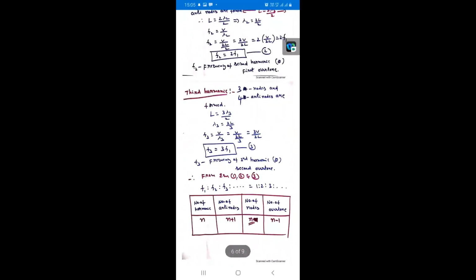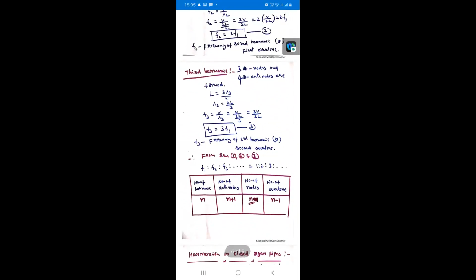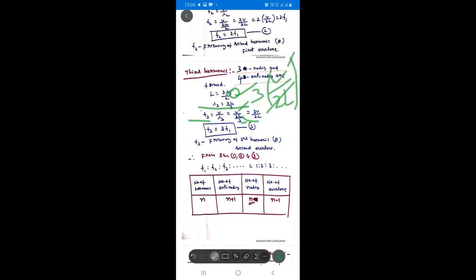See here, 3 nodes and 4 antinodes. L is equal to 3 lambda 3 by 2. Lambda 3 equals 2L by 3. And F3 is equal to V by lambda 3. In place of lambda 3, you write 2L by 3, and this 3 comes to the numerator. It becomes 3V by 2L, and this V by 2L is nothing but the fundamental frequency F1. So F3 is equal to 3F1.